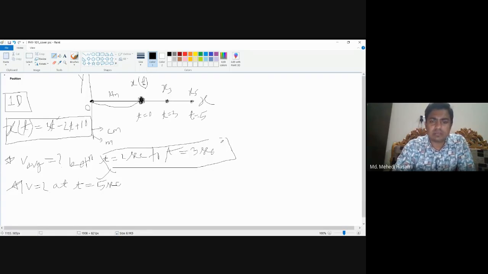Okay, so in the first case, average velocity is equal to x3 minus x2 divided by 3 minus 2.